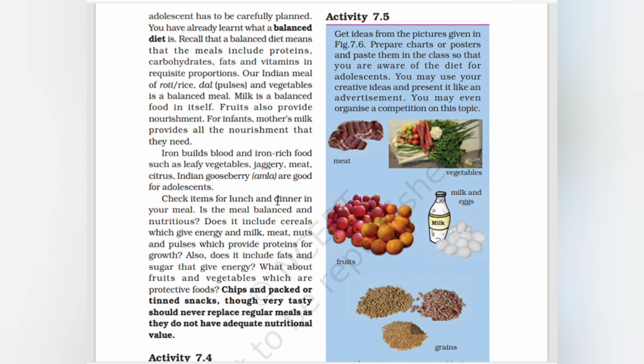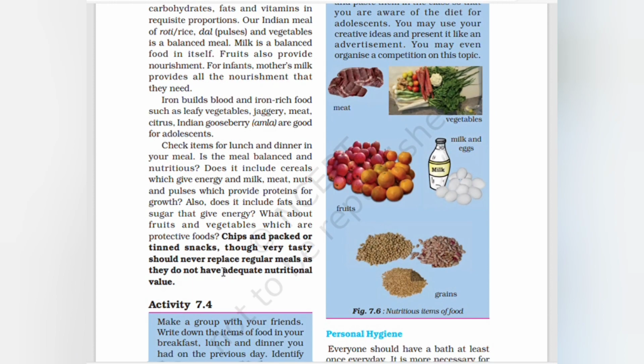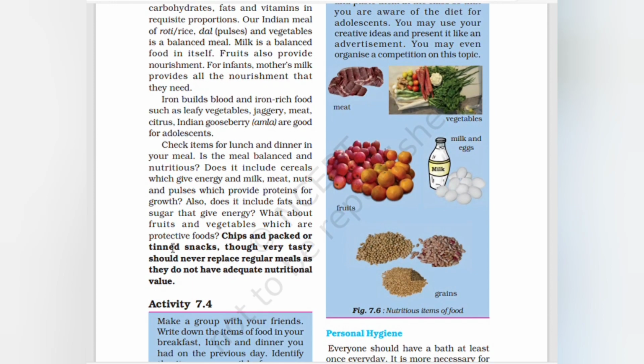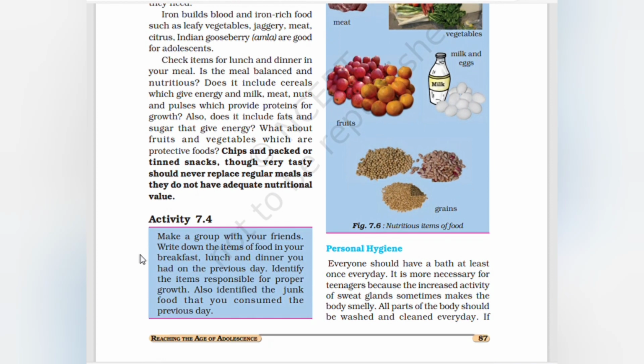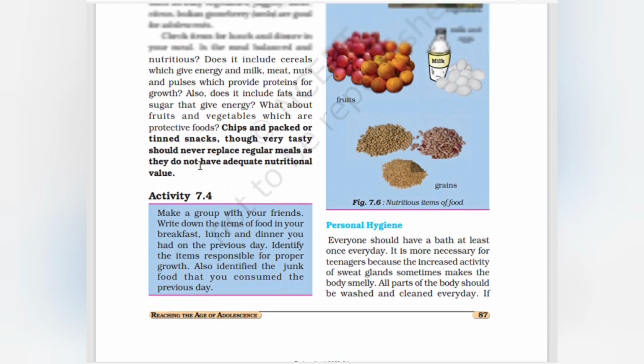Check the items for lunch and dinner in your meal. Is the meal balanced and nutritious? Does it include cereals which give energy, and milk, meat, nuts and pulses which provide proteins for growth? Also, does it include the fats and sugar that give energy? What about fruits and vegetables, which are protective foods? Chips and packed or tinned snacks, though very tasty, should never replace regular meals as they do not have adequate nutritional value.